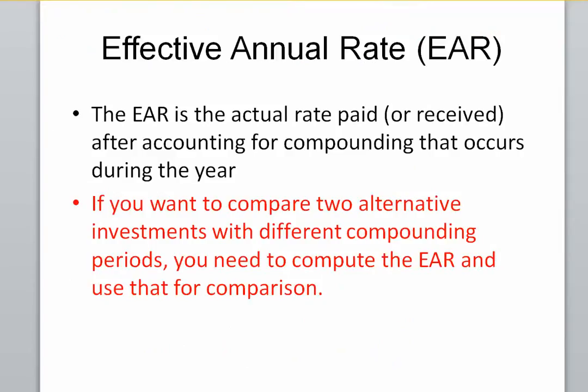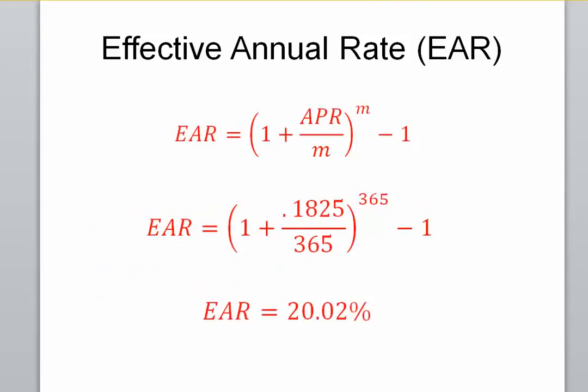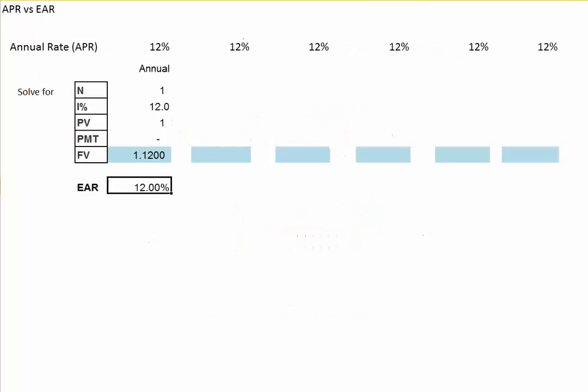So again, if we want to compare alternative investments with different compounding periods, we're going to need to compute the EAR and use that for comparison. And we can use our mathematical formula calculator to convert an APR to an EAR. Or we can use our financial calculator. Let's go ahead and look and see how we would do it with our financial calculator and make some comparisons. If we have a 12% annual percentage rate and annual compounding, at the end of the year, we will have earned an effective interest rate of 12%.